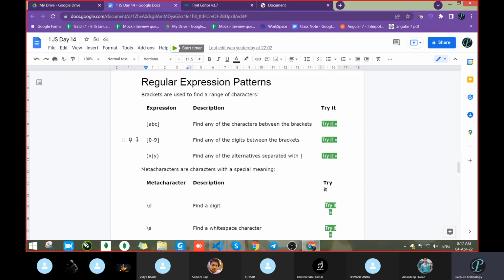If you want more, you can try it with the help of an array: make that array and manipulate the data. Next is the regular expression bracket, which is used to find a range of characters.